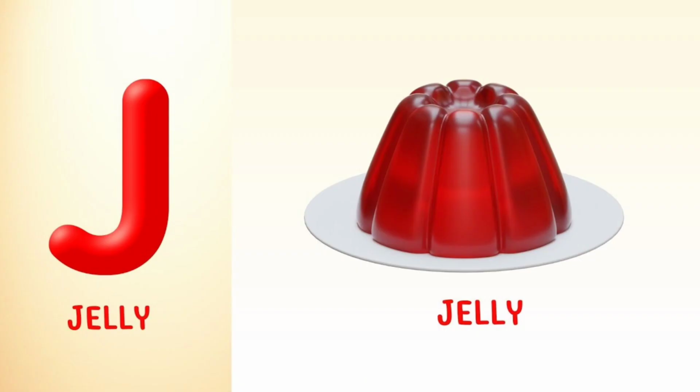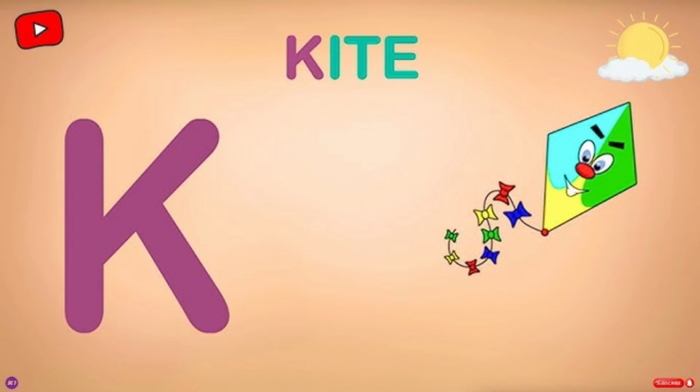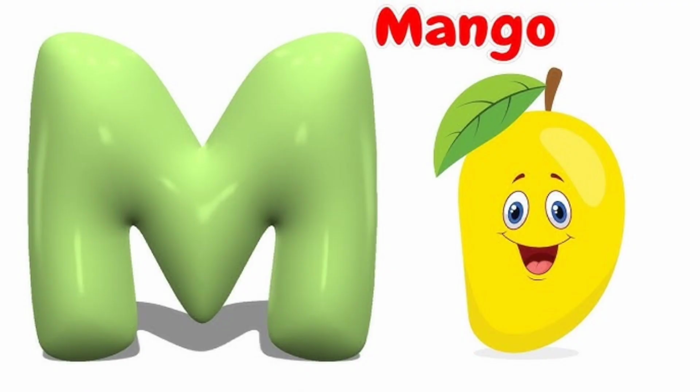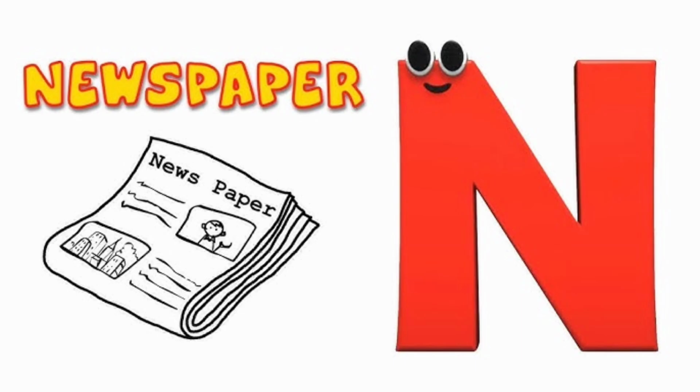J for jelly. Say J for jelly. K for kite. Say K for kite. L for lemon. Say L for lemon. M for mango. Say M for mango. N for newspaper. Say N for newspaper.